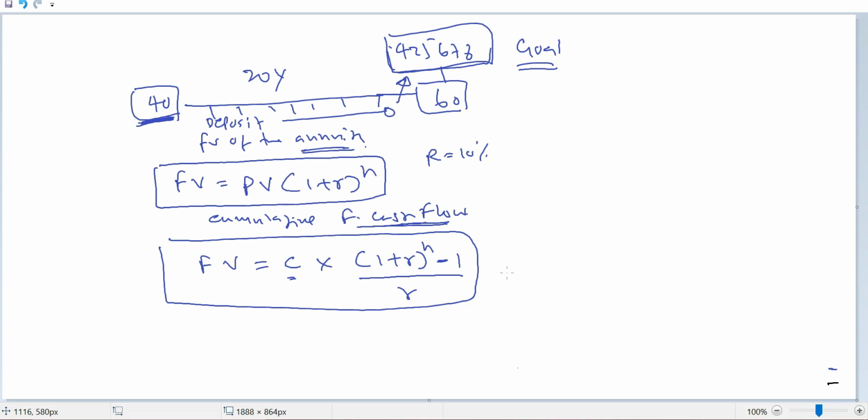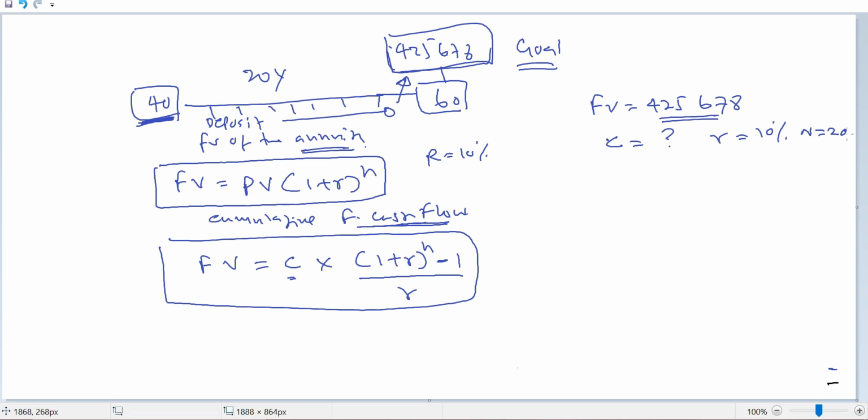Now the future value we know, which is going to be 425,678. We should reach this target. So how much to be saved every year? Cash flow, this is what we are going to identify. Then r is 10%, n is 20 years.